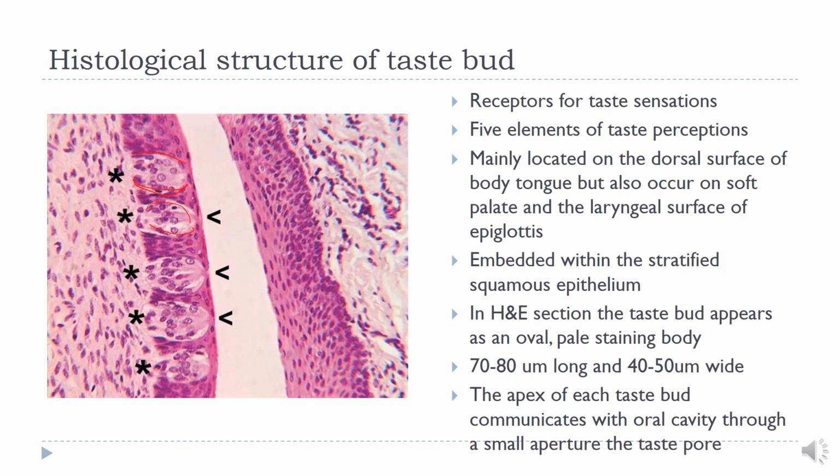The taste bud is 70 to 80 micrometers long and 40 to 50 micrometers wide. The long axis of the taste bud extends through the full thickness of the epithelium covering the papillae. In stained sections, the taste buds appear distinctly paler than the adjacent stratified epithelium.